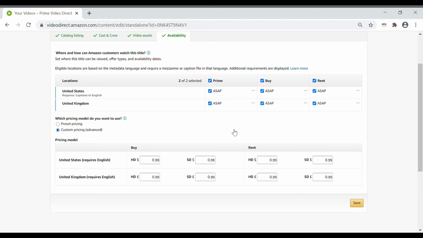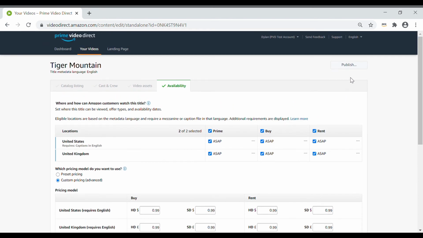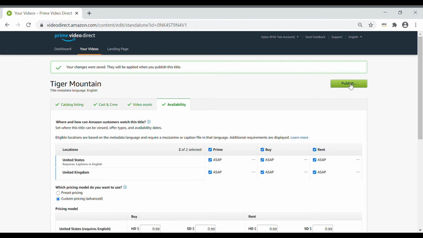Once you've selected the right distribution options for your title, click Save. And then click Publish Update to send your title to review. Make sure each of the previous tabs has a green check mark. The Publish button won't be available until all tabs are completed properly.